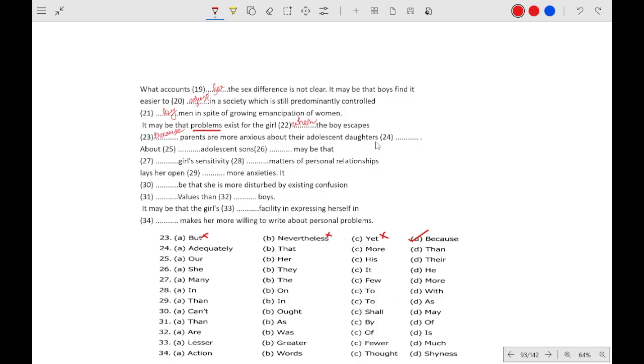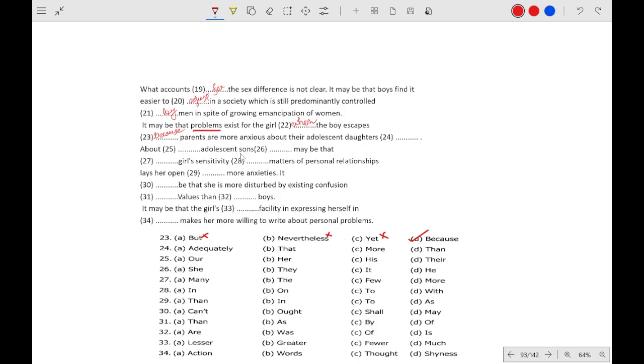Why are parents more anxious about their adolescent daughters than about adolescent sons?